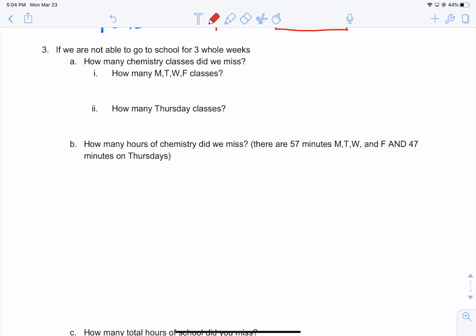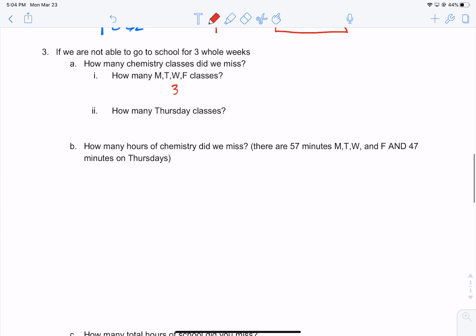Well, 3 weeks. How many Monday, Tuesday, Wednesday, Friday classes are there? There's 4 in a week. So since there's 3 weeks, we can times that by 4. That's 12 Monday, Tuesday, Wednesday, Friday classes.